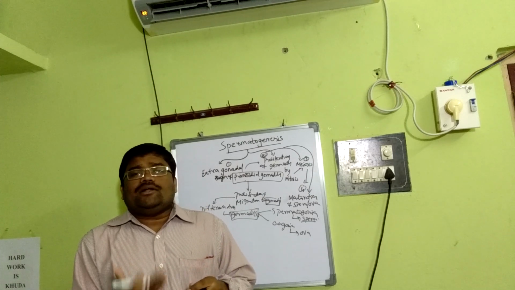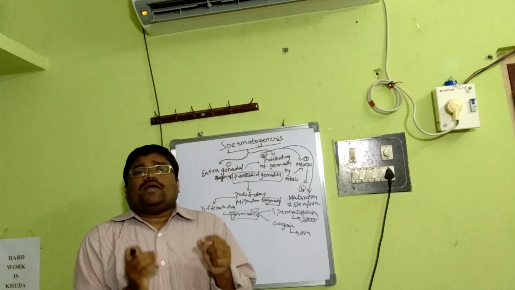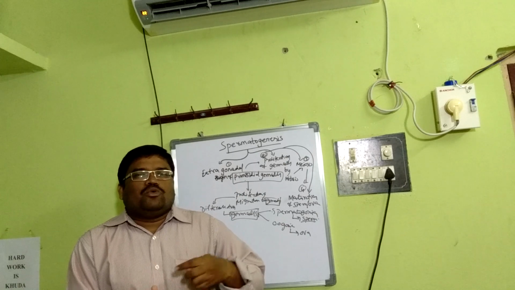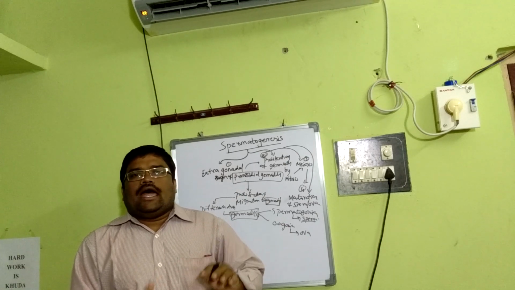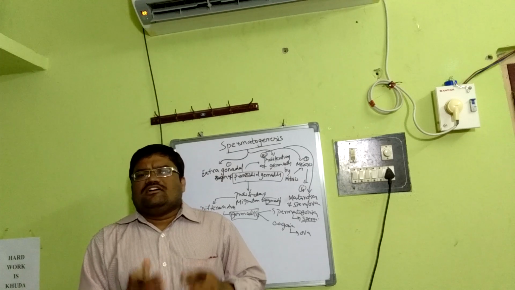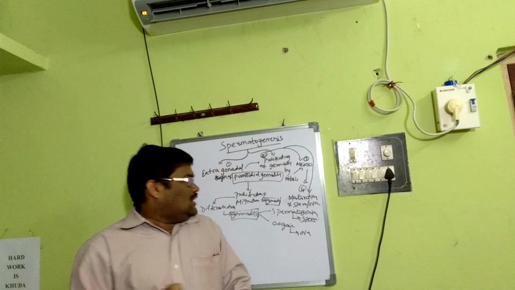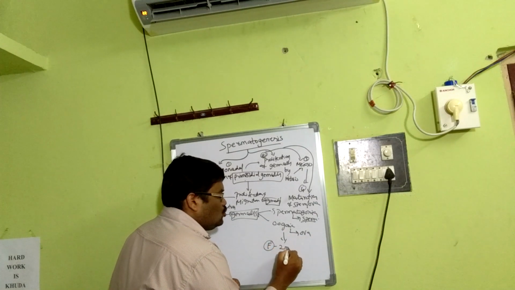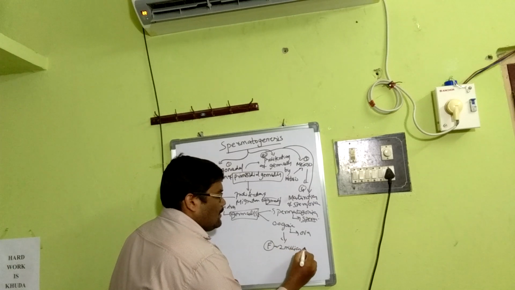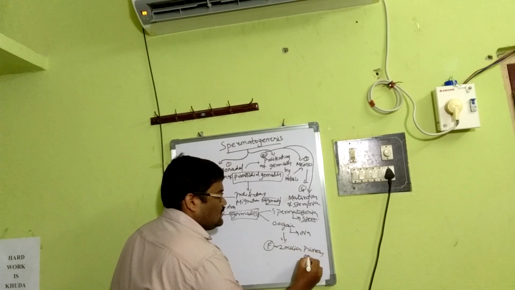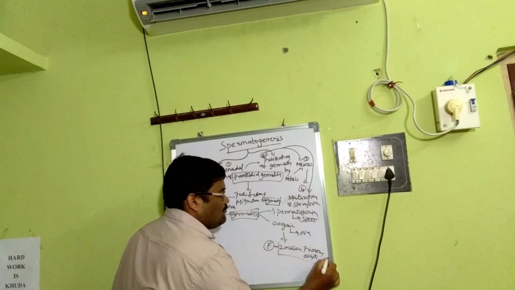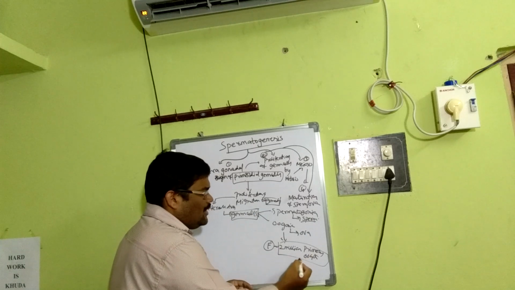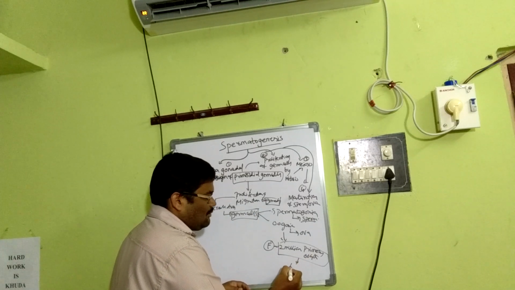But the primary oocytes, the resultant product of oogenesis, are formed in large numbers, and most of them gradually degenerate. Around 2 million primary oocytes will be there at the time of birth. In human beings, particularly for better understanding, 2 million primary oocytes at the time of birth.